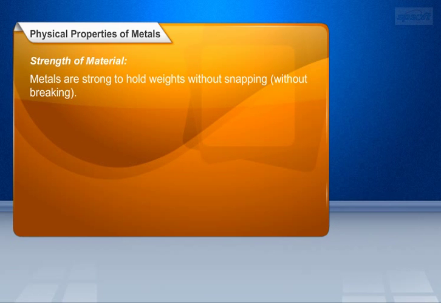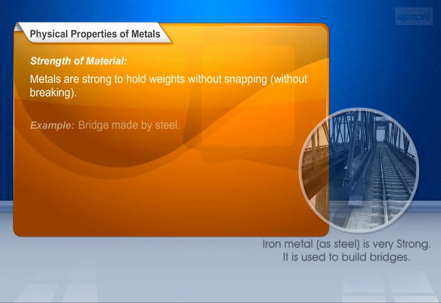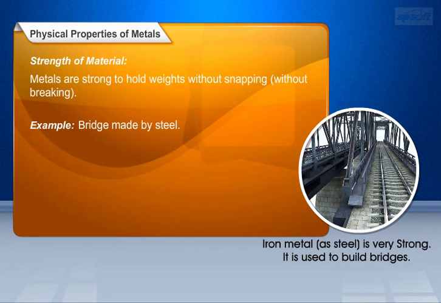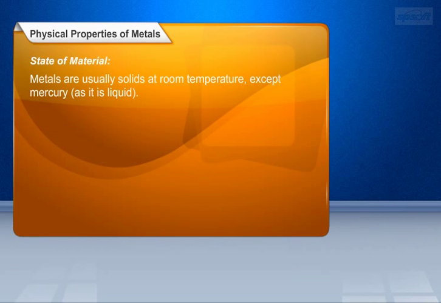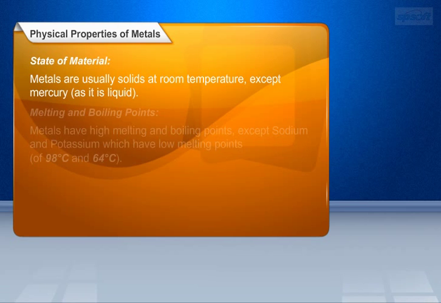Next physical property of metal is strength of material. Metals are very strong, they can hold weights without snapping, without breaking, except sodium and potassium. They are weak metals. For example, bridge made by steel. Please note that, as iron metal, as steel, is very strong, it is used to build bridges. Let us now look into state of material. In general, all metals are solids at room temperature, except mercury, as it is liquid.